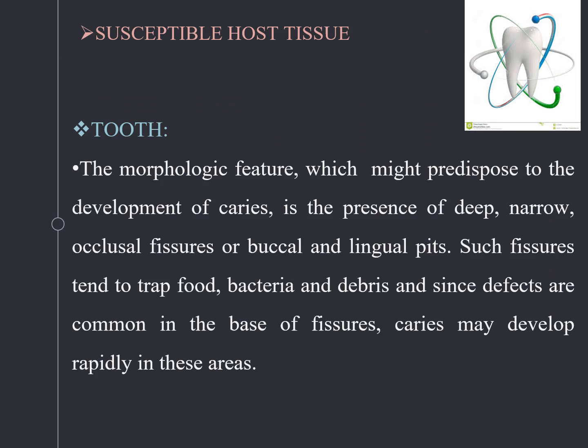Susceptible host tissues. These are the first things. They are the tooth. The morphological feature which might predispose to the development of dental caries is the presence of deep, narrow occlusal fissures or occlusal, buccal and lingual pits. Definitely, if there are deep or narrow pits where the brush cannot go, or the materials you are using will not remove the bacteria present in the fissures or pits, it leads to the formation of dental caries.